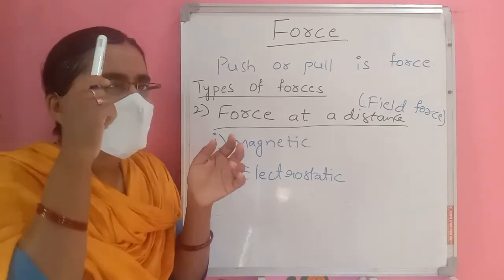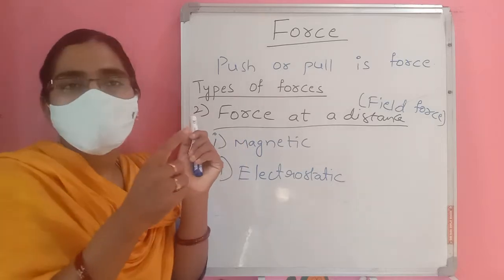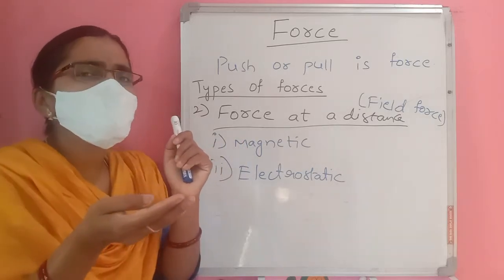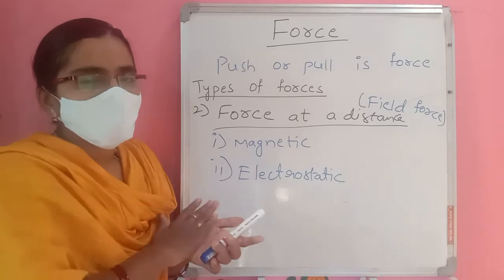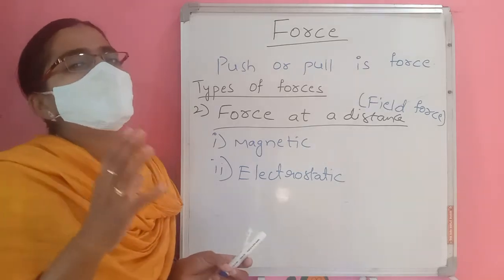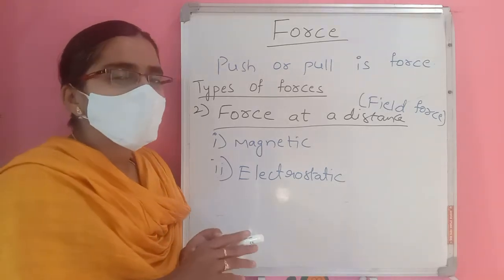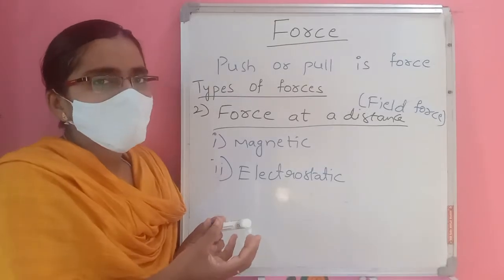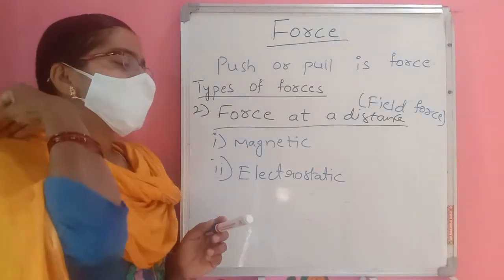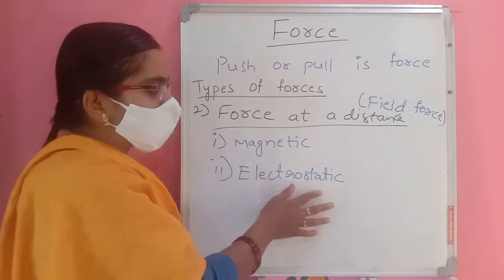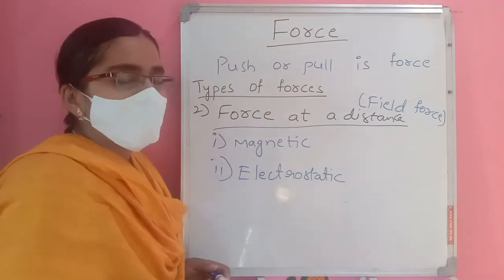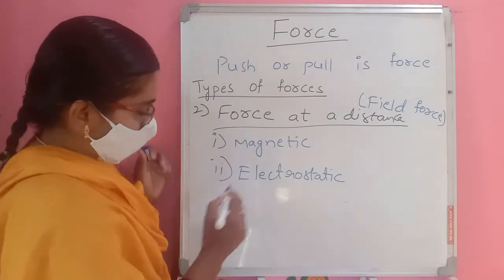Or you can rub a balloon with your hair, or a plastic comb with your hair, or rub something with your sweater. It gets some force, and then it can attract small pieces of paper. That type of force is called electrostatic force. Electrostatic force is also a field force.